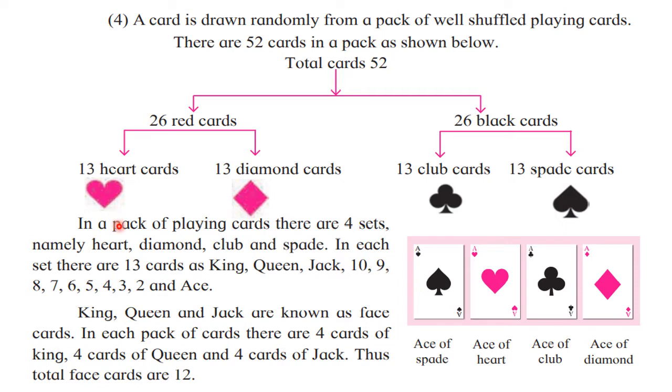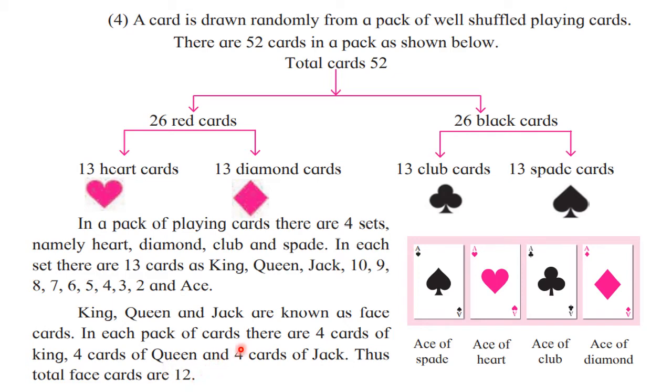So in these 13 cards, again they are divided. 13 cards, they are having three face cards. You must have seen the card of king, the card of queen, and the card of jack. Face we can see there. So they are called as face cards. So king, queen, and jack, they are known as face cards. So there are three face cards of each type. So we can say that 3 fours are 12 face cards are present in the pack of cards.